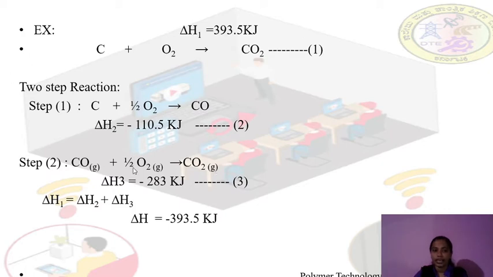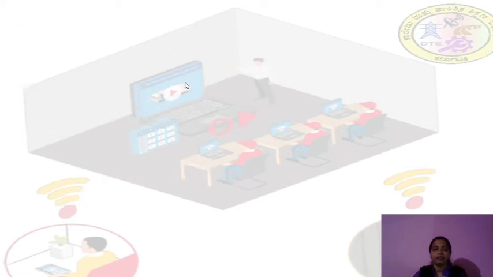So in this reaction, two steps take place, whereas here it takes place in only one step. But even though the reaction takes place in one step or in multiple steps, the heat change is constant. So this example we may give for the second law, that is Hess's law of constant summation. This is a very important law.